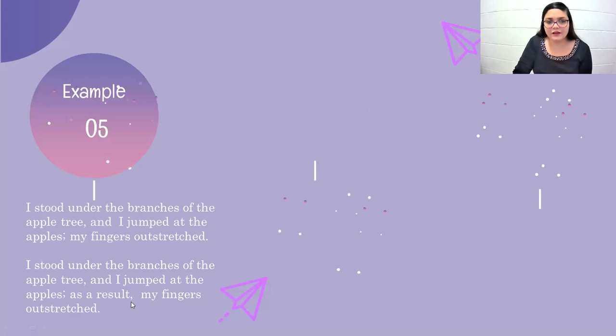Sure, why not? But here you have, I stood under the branches of the apple tree and I jumped at the apples. As a result, my fingers outstretched. This one is even better. We are varying the ways in which we are connecting the independent clauses.